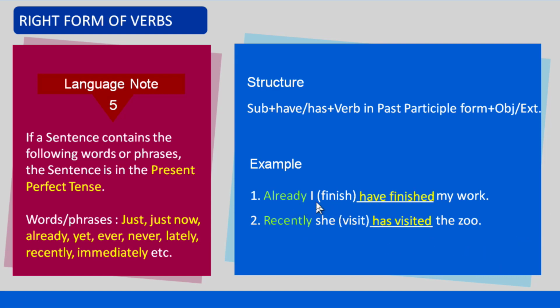In the first example, the auxiliary verb have is used after the subject I, and the past participle form finished is used in the place of the verb finish. In the second example, the auxiliary verb has is used after the subject she, and the past participle form visited is used in the place of the verb visit.